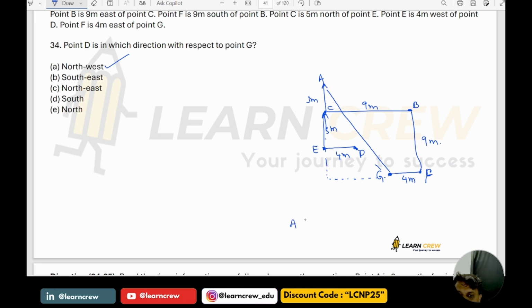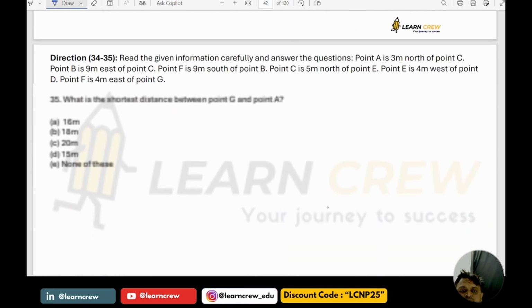So AG would be the hypotenuse: root over 5 square plus 12 square. Up to here the total is 9, this is 4, so this will be 5. And this total is 9, this is 3, so 12. 5 square plus 12 square gives 13. So the shortest distance AG using the Pythagoras theorem is 13. So the answer is none of these.